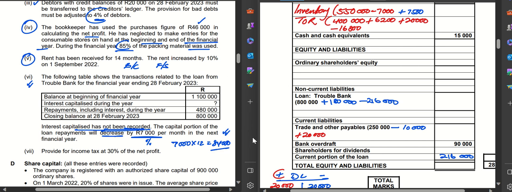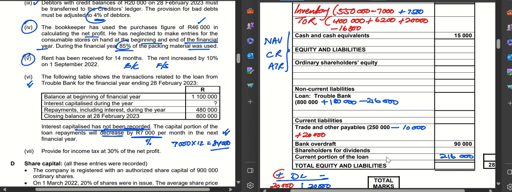I think I'm going to end this video now before I move on to the next question. The next thing I would want to encourage you to do is practice your statement of financial position. Remember, there are financial indicators that can also be used in the preparation of the statement of financial position. You need to know where to use your NAV, your current ratio, and your acid test ratio, because the examiner can bring some of these financial indicators into the preparation of your statement of financial position.